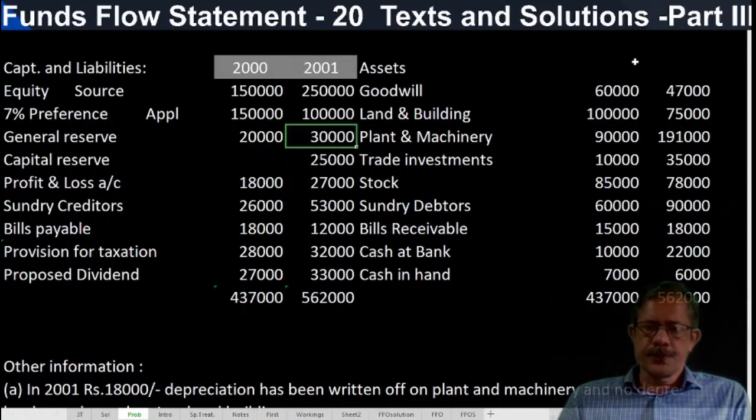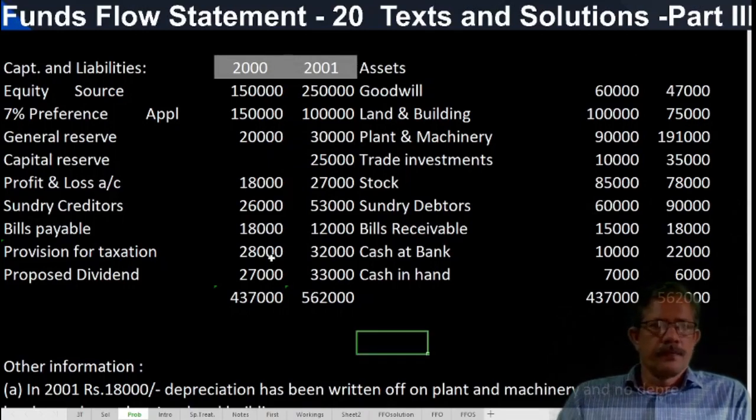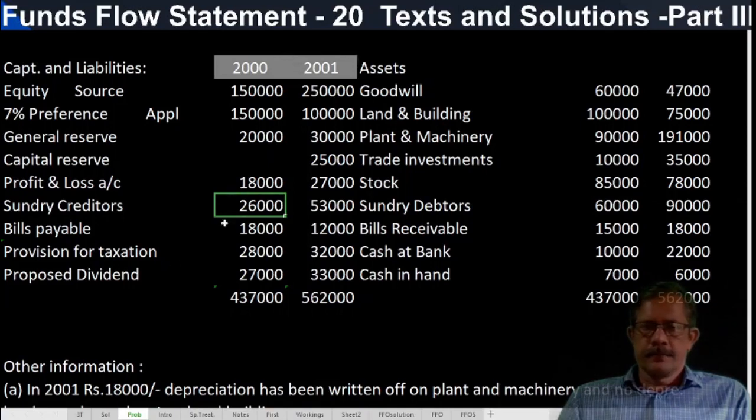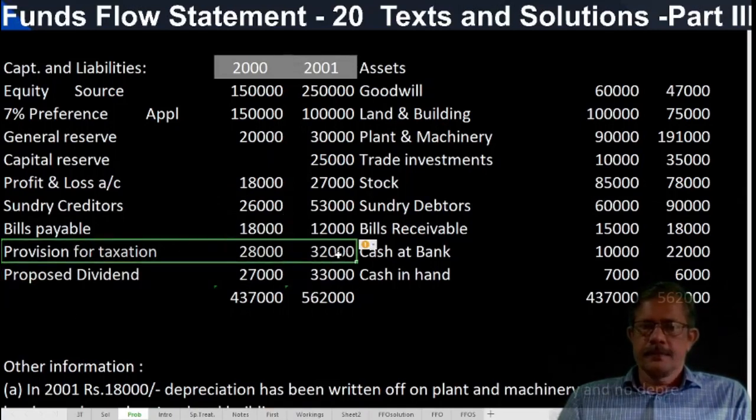Transfer to reserve 10,000 should be debited in the adjusted P&L account. Then sundry creditors, current liability. Bills payable, current liability. Provision for taxation may be treated as both current as well as non-current. In both cases, only 4,000 will be the difference. 28,000, 32,000.